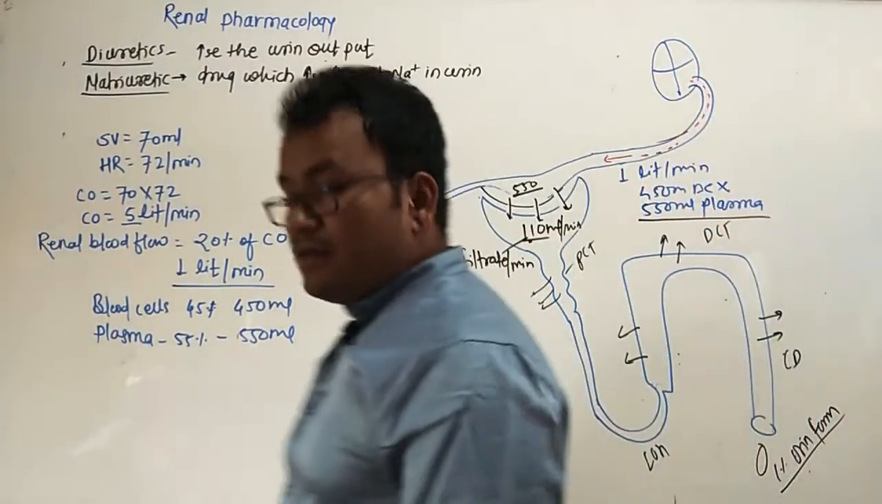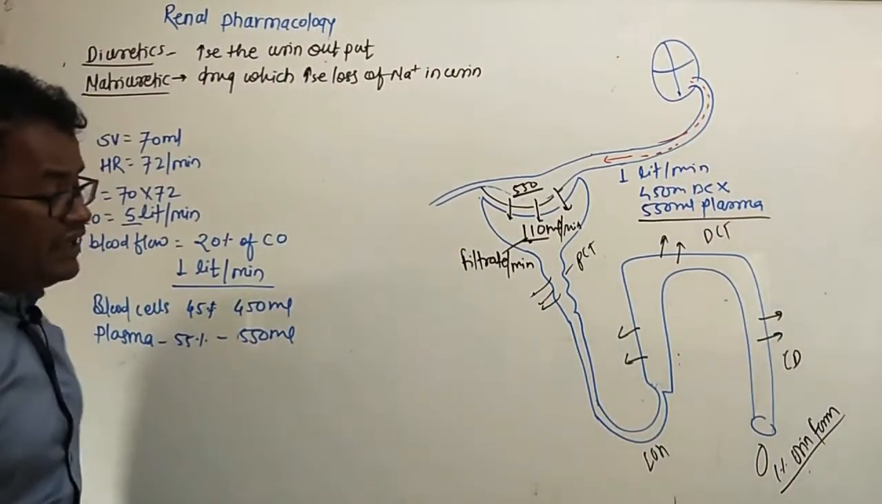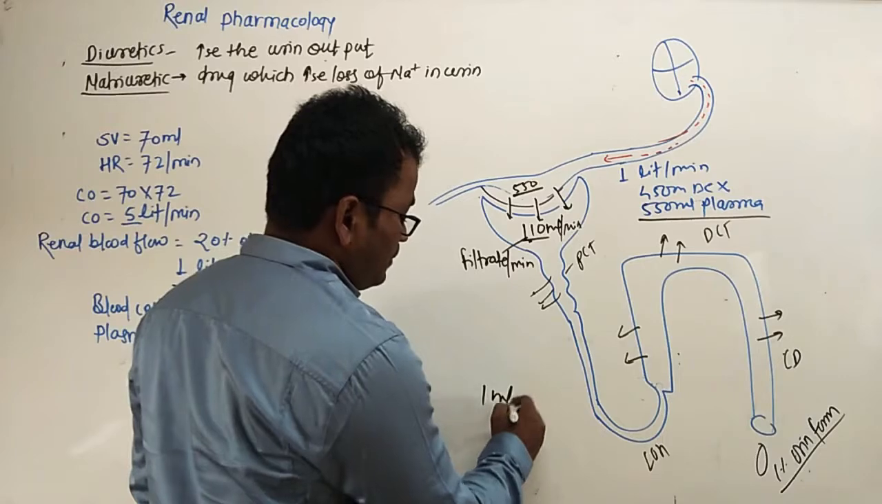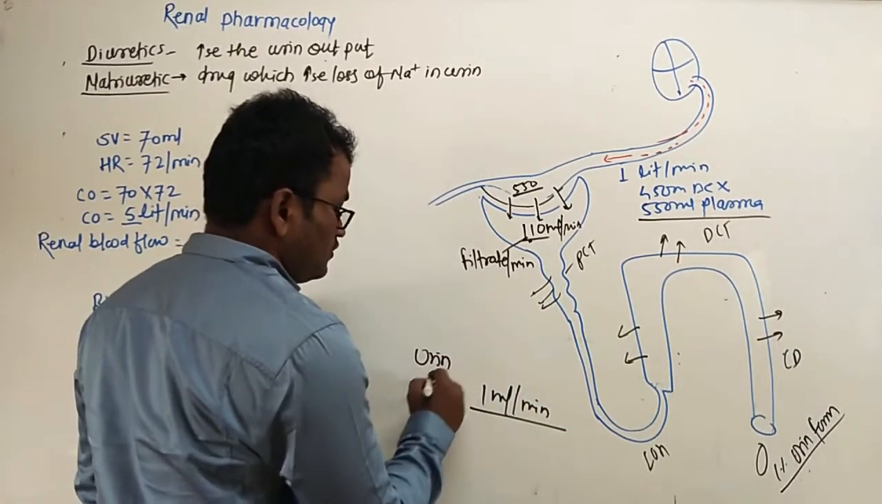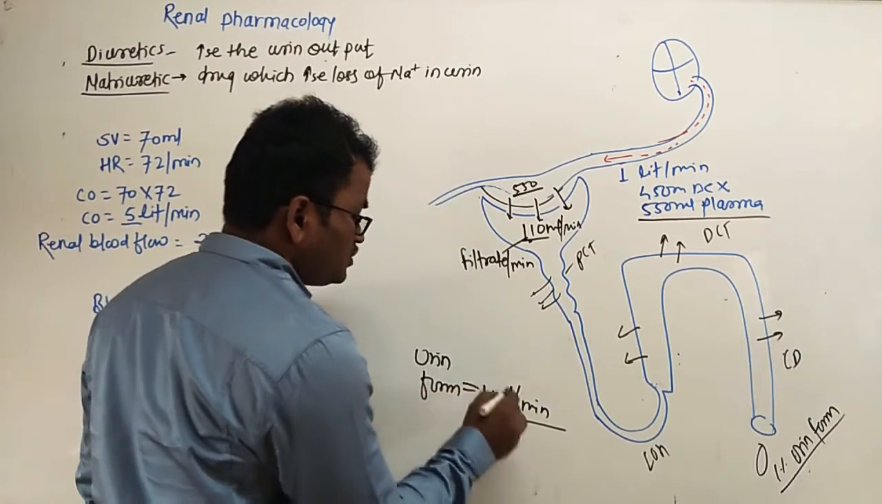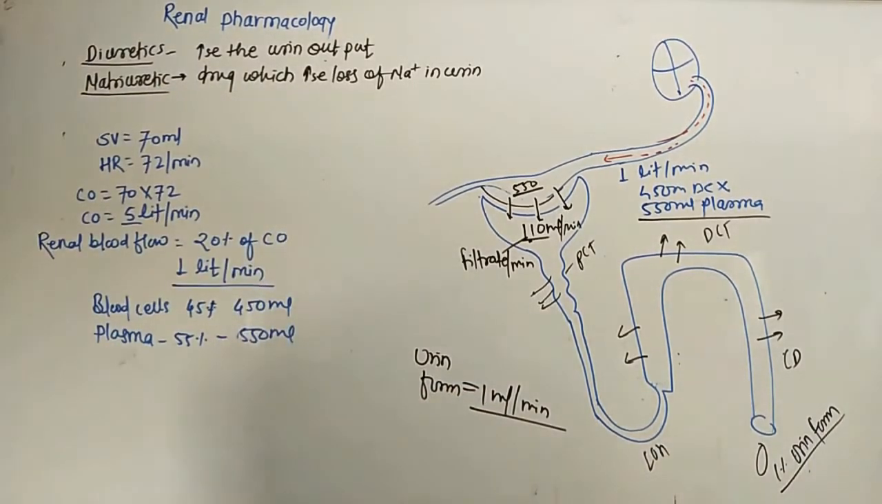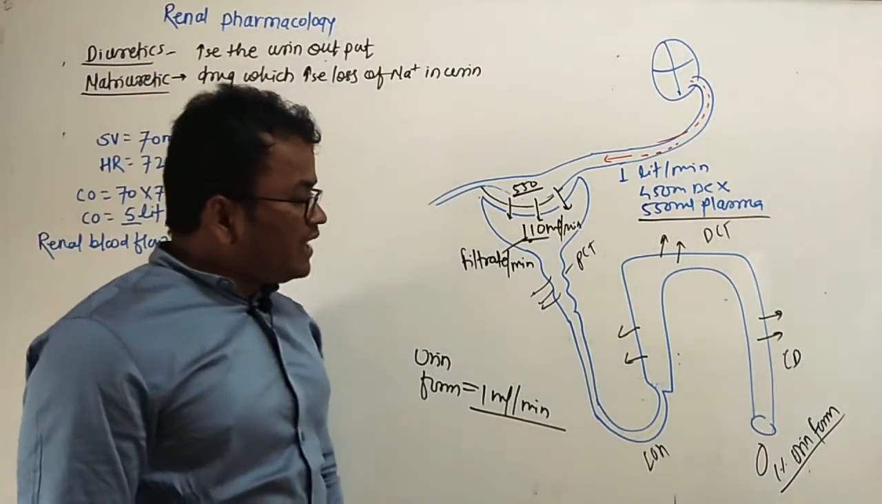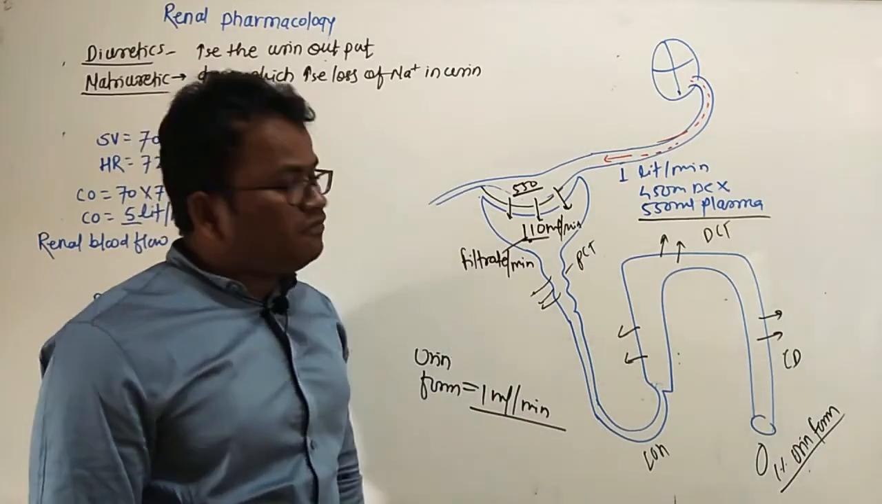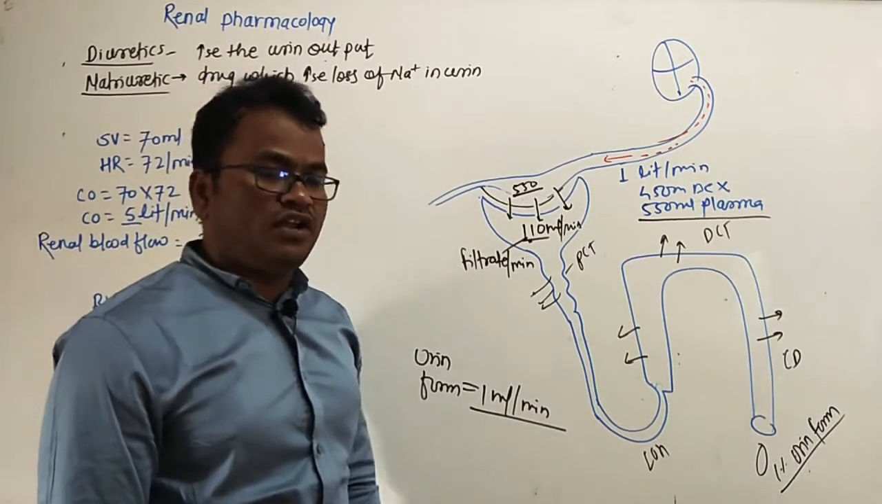That is 1% of 110, that is 1 ml per minute. This is the urine formed, 1 ml per minute. So some drugs, that is the diuretic drugs, act on the nephron and alter the function of the nephrons.